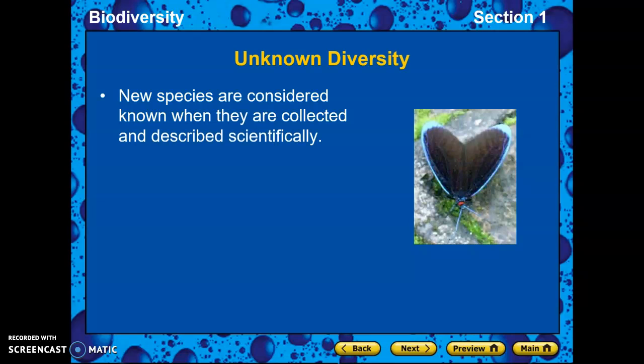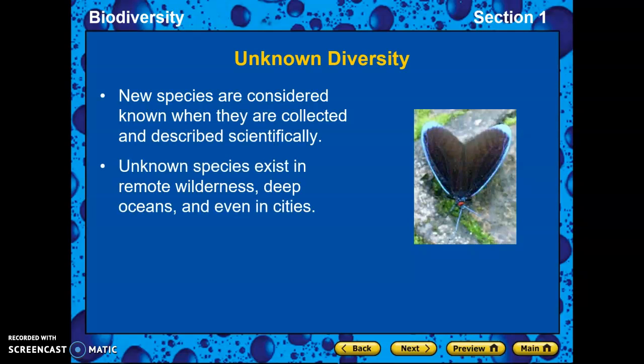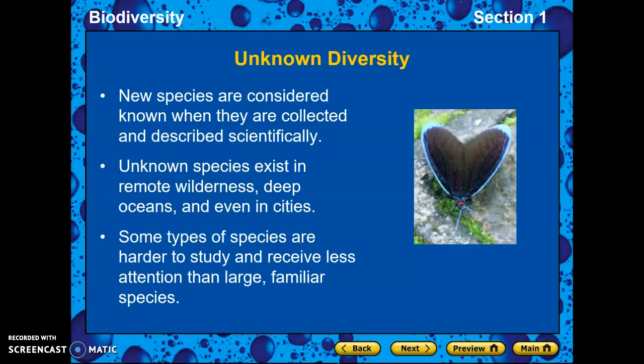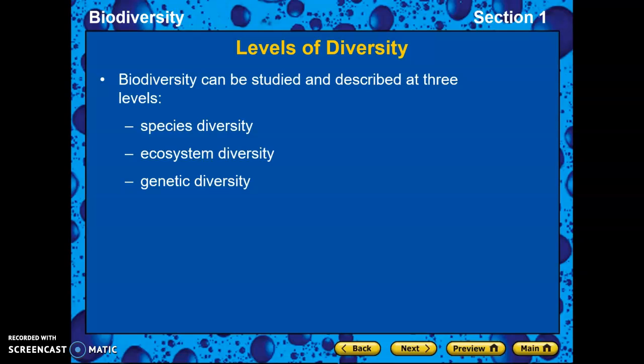So when they do identify a new species, they give it a scientific name. They find these species deep in the bottom of the ocean or in remote areas of the world that have yet to be explored. Sometimes you can even find them in cities. Sometimes they occur because there's been breeding between different species and a new species has been developed. And it is harder to study certain species, like insects are a little bit harder to study than larger animals.